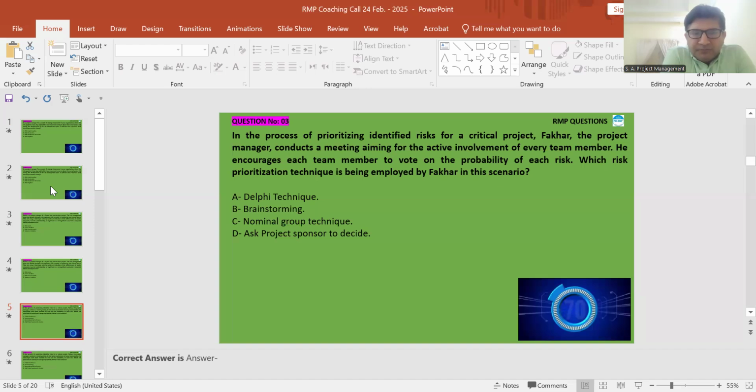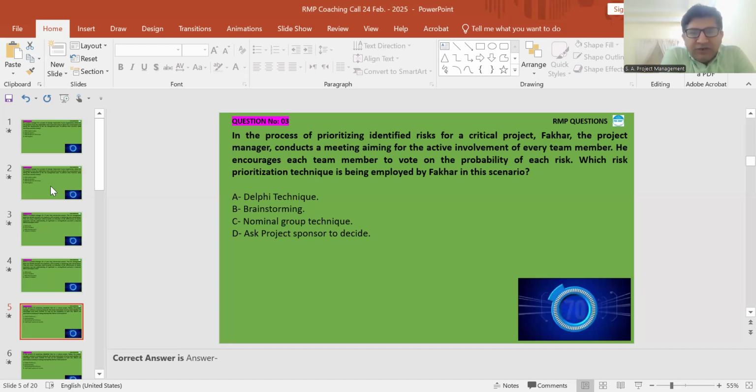Option A, Delphi technique, sir. Delphi technique is for anonymous input. There is no anonymity here. Encouraging each team member to vote on the probability of risk, sir. Yes, that is encouragement, but it shows that he is the facilitator. As a facilitator, he is going to encourage them.